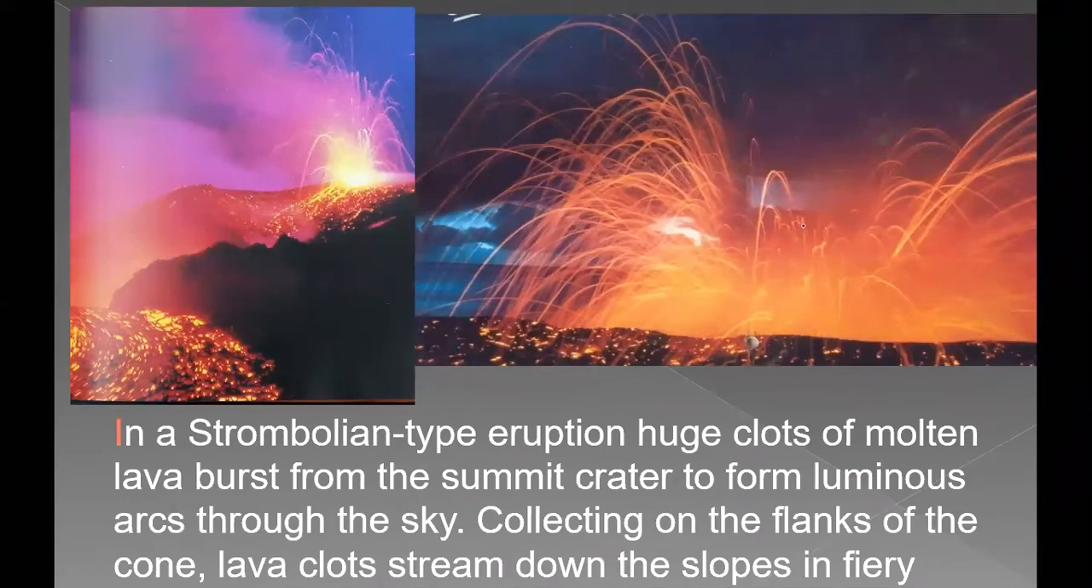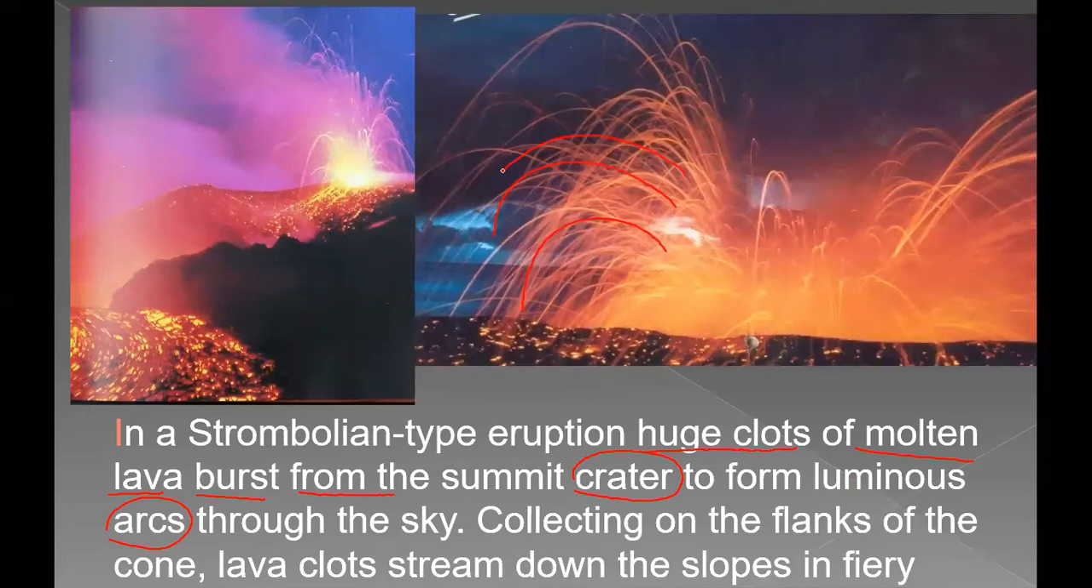Strombolian type of eruption. So in Strombolian type of eruption, clouds of molten lava burst from the summit crater. Crater, I told you, crater is nothing but mouth of the volcano, to form luminous arcs. Arc means, you can see here, these are arcs. They'll form arcs through the sky.